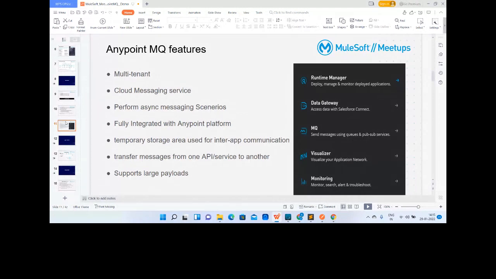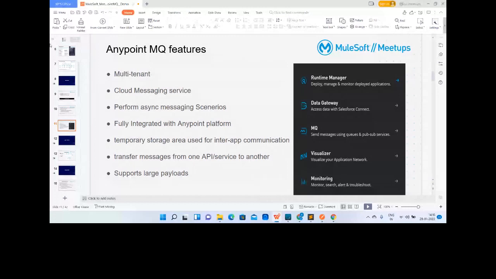You can send messages, consume those messages, and easily subscribe to messages. It is fully controlled by the Anypoint platform. We can view the current and past usage of our API messages and API requests, including consumed data. We can also transfer messages from one API service to another.